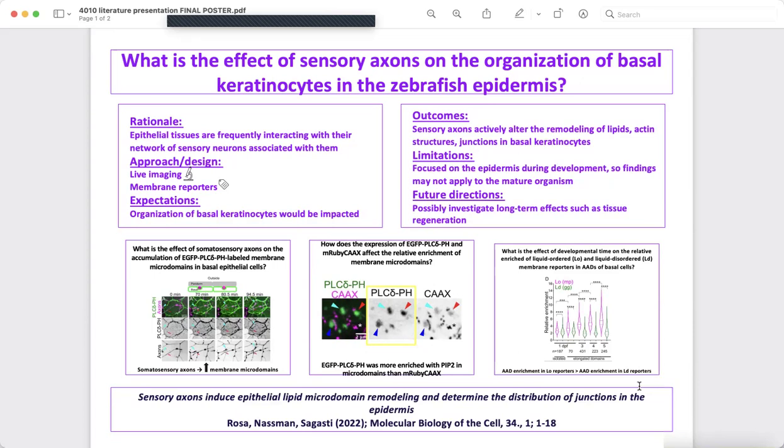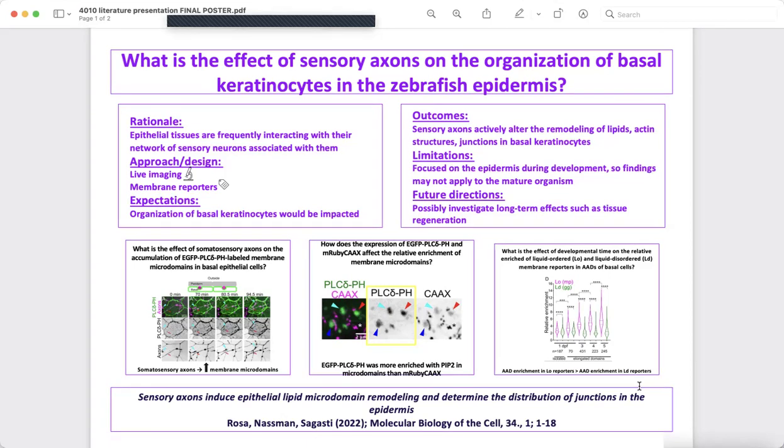Previous studies have shown that epithelial tissues are intertwined with their network of sensory neurons. The interaction between the two plays crucial roles in sensory perception, wound healing, and tissue homeostasis. The focus here, expanding on this past research, is to understand how sensory axons influence the organization and behavior of basal keratinocytes, which are the primary epithelial cells in the epidermis.